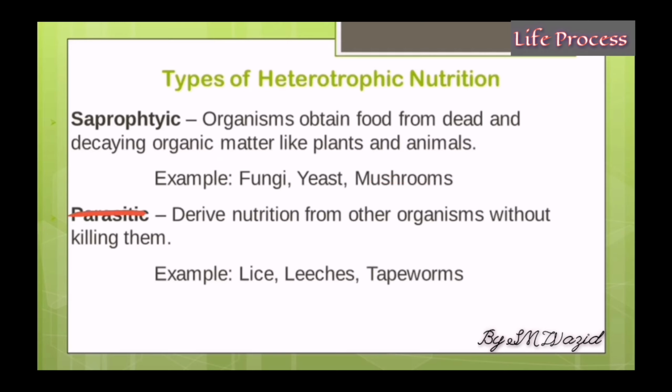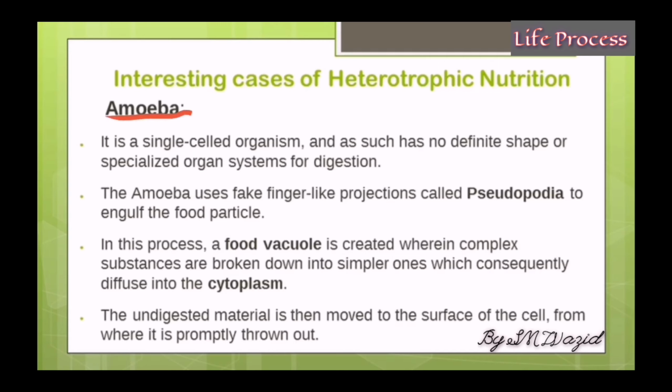Now, interesting cases of heterotrophic nutrition. We're going to be looking at the amoeba and the paramecium. So let's talk about the amoeba first. The amoeba is a single-celled organism. Okay, it is a single-celled organism, has no definite shape, and has no specialized organs for digestion.